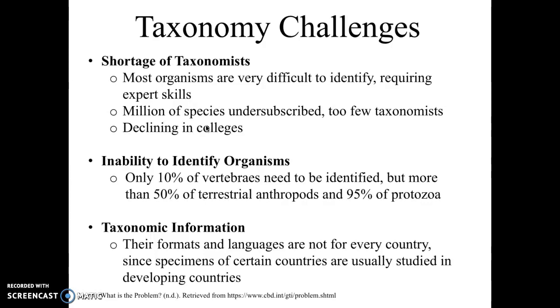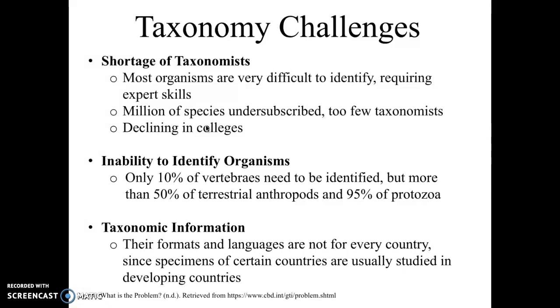The study of taxonomy has also been declining in colleges, which is very concerning because we have this whole world of species that need to be identified, and with few taxonomists, it will be very challenging. There's also a great inability to identify organisms.